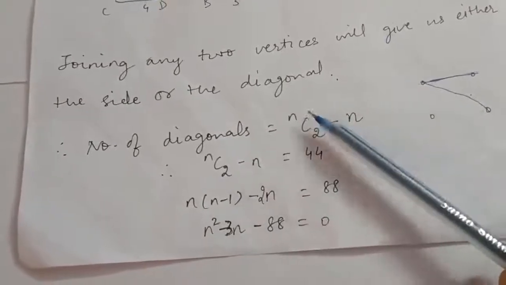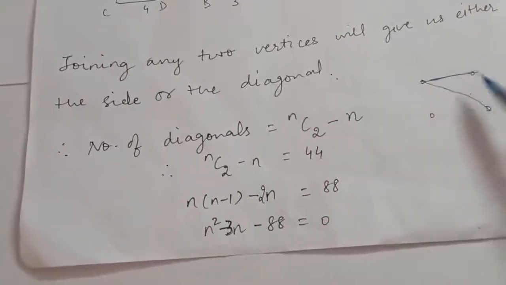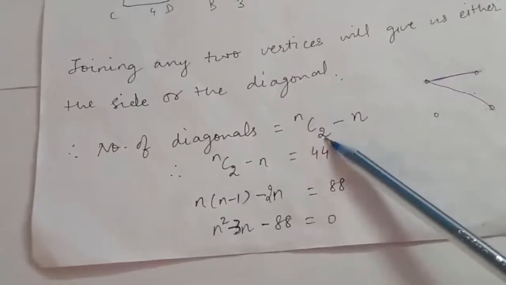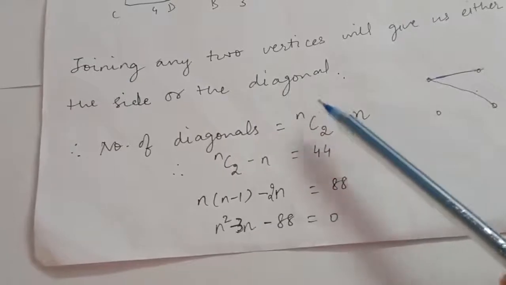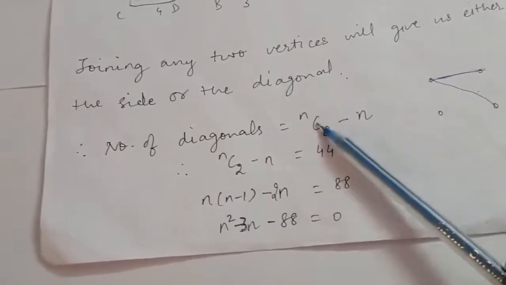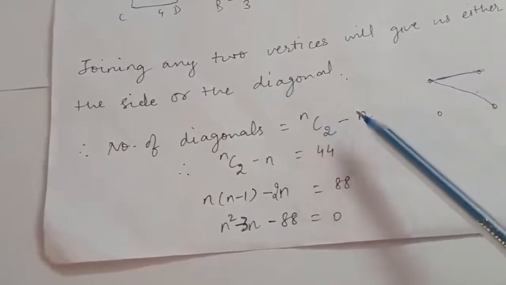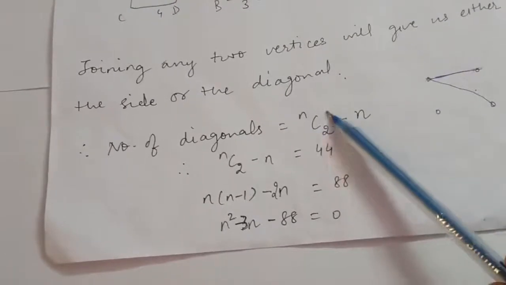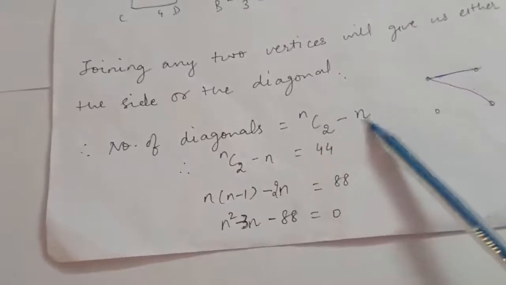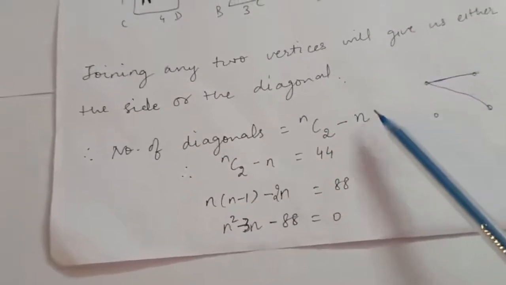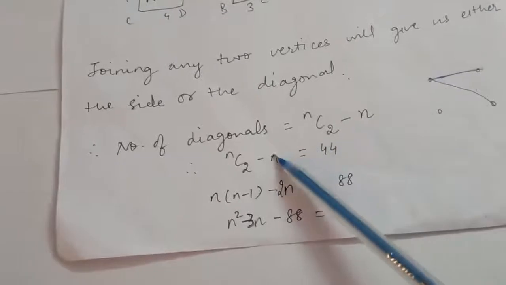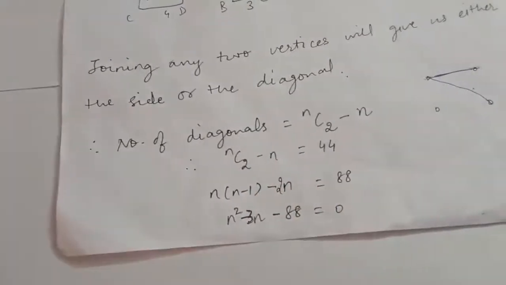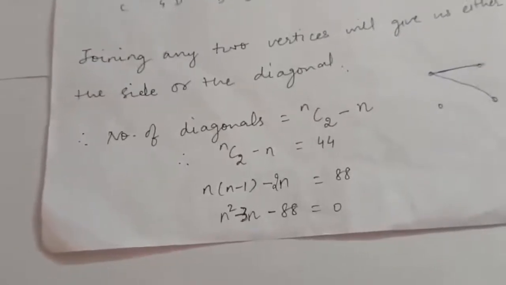Now there are n vertices. I will get a line if I join any 2 points, right, which can be done in nC2 ways. Now these include all the lines, that is sides also and diagonals also. Now in the convex polygon there are n sides. So from the total lines which I will get, I am subtracting this n, that is the number of sides. So what is left is the number of diagonals only, which is given as equal to 44. Now solve this to get the value of n.